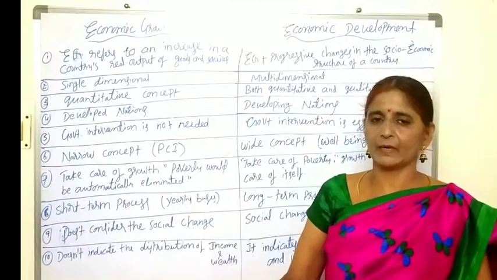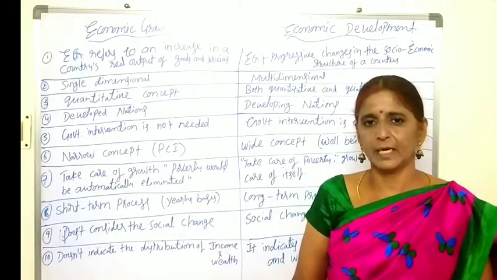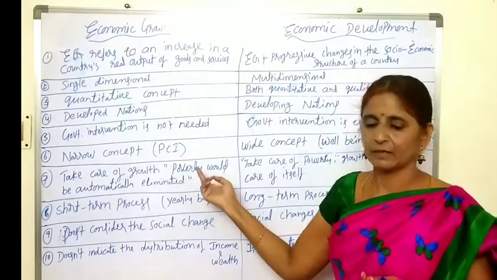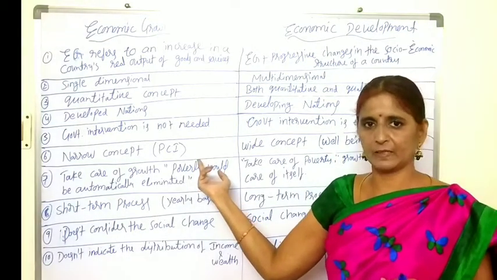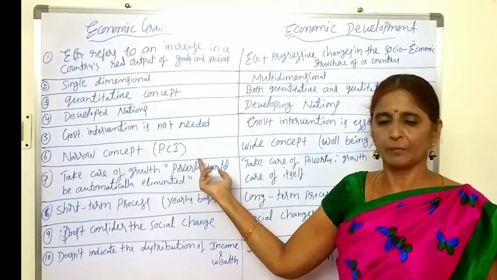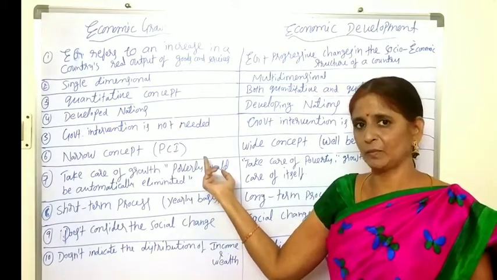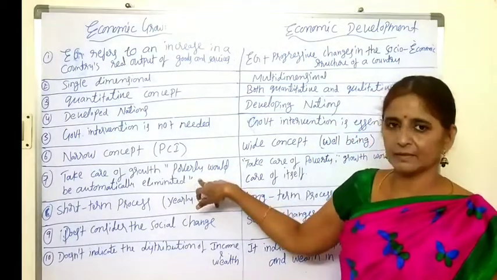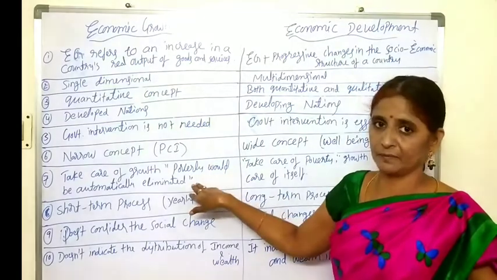If an economy is producing more output, in that process employment is created and poverty is eliminated. But it is not correct. It is proved in the case of India. India is producing more goods and services, but poverty and unemployment are not eradicated. Even now there are burning problems in India. This is called the trickle down policy, but this policy has not succeeded in most of the countries.